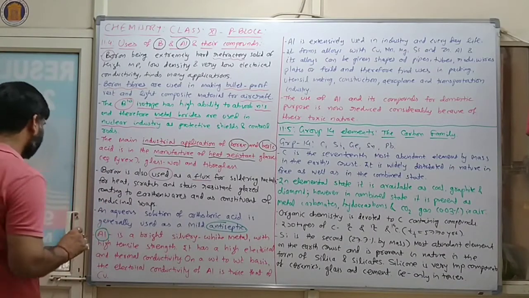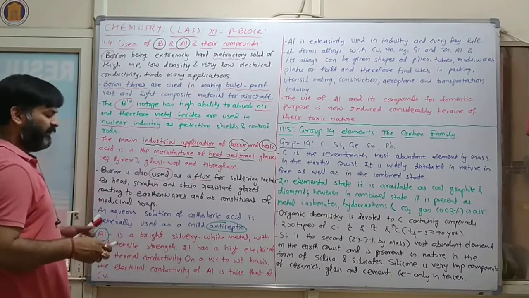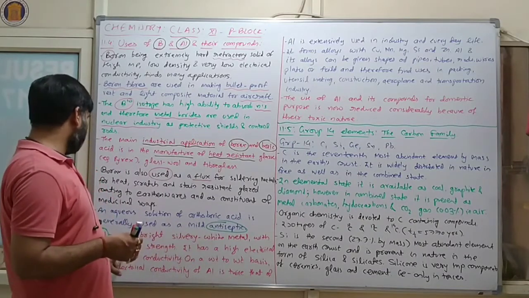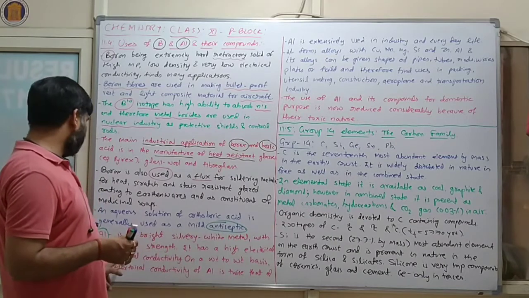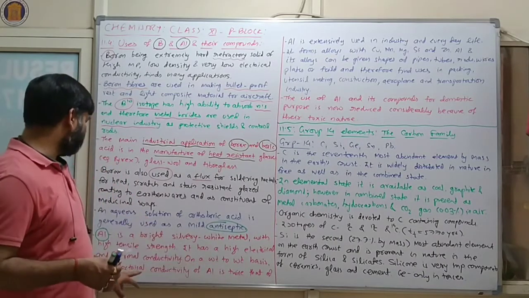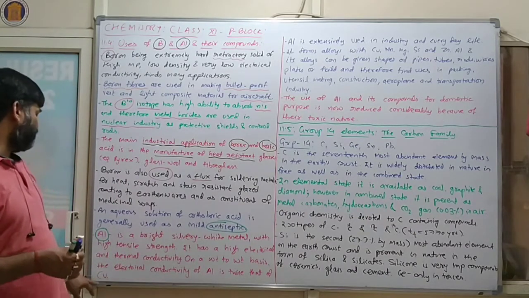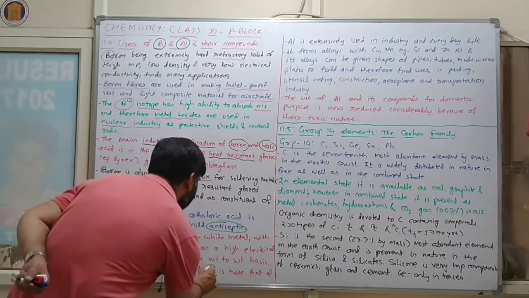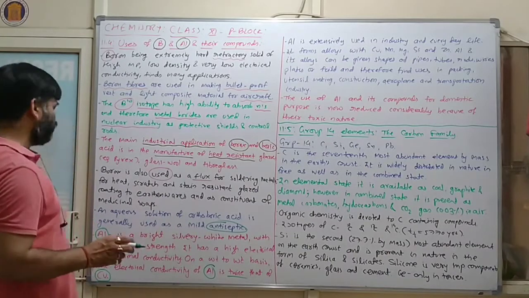And now we will discuss aluminium. Aluminium is a bright silvery white metal with high tensile strength, and it has high electrical and thermal conductivity. On a weight to weight basis, the electrical conductivity of aluminium is twice that of copper.